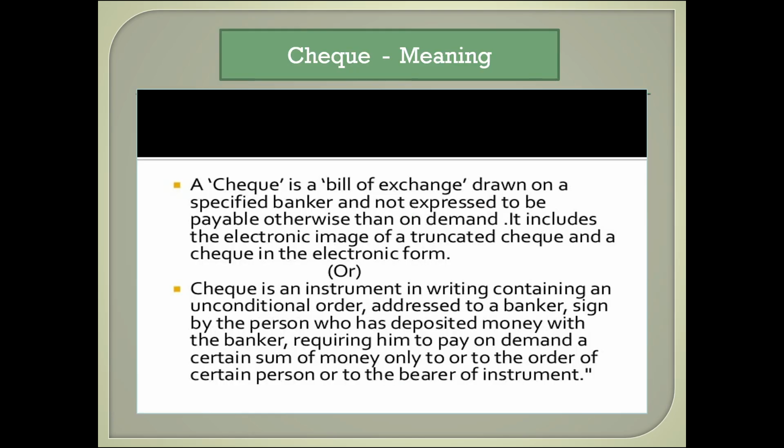Definition of check. A check is an instrument in writing containing an unconditional order addressed to a banker, signed by the person who has deposited money with the banker, requiring him to pay on demand a certain sum of money only to or to the order of a certain person or to the bearer of the instrument. A check is a written order to a bank to pay a specified amount of money to a named person or entity. It is a legally binding document and a widely accepted method of payment.